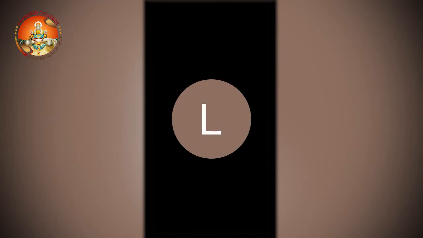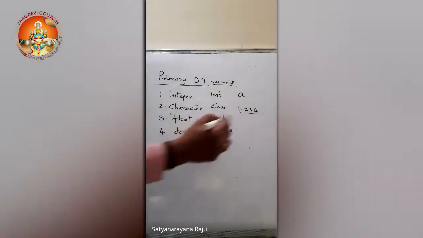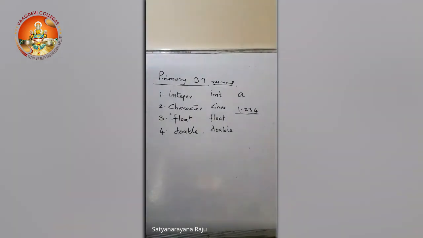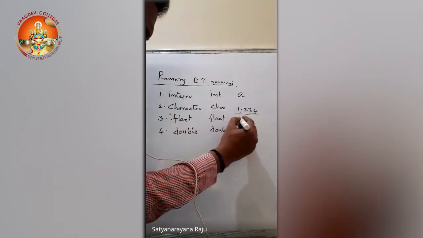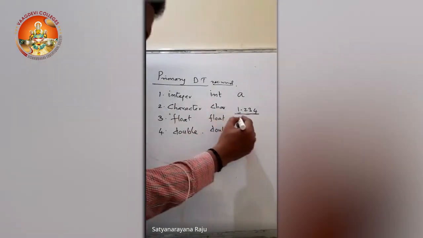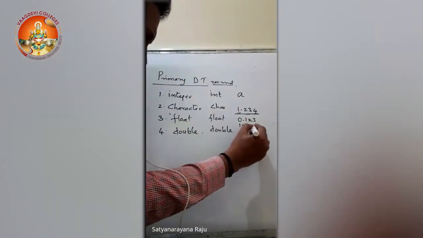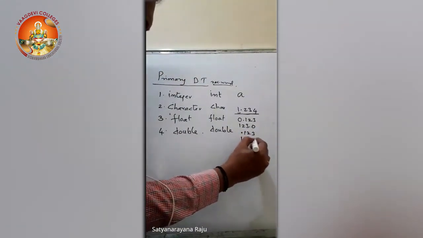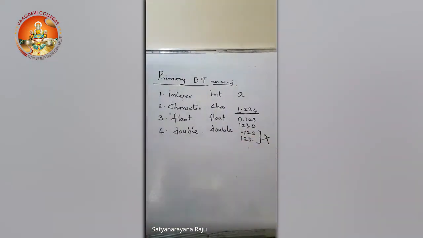Okay, so this is a real number. A valid real number must consist of an integer part as well as a decimal part. If there is no integer part or no decimal part, we have to write 0.123 or 123.0. But we cannot write .123 or 123. These two are invalid, right? So every real number must consist of an integer as well as a decimal part.